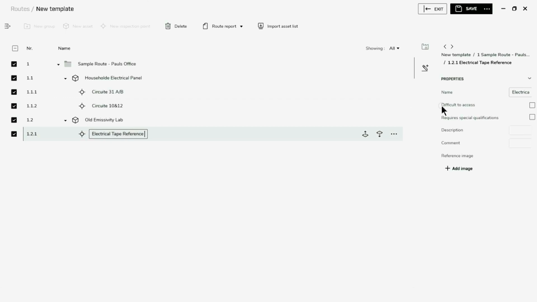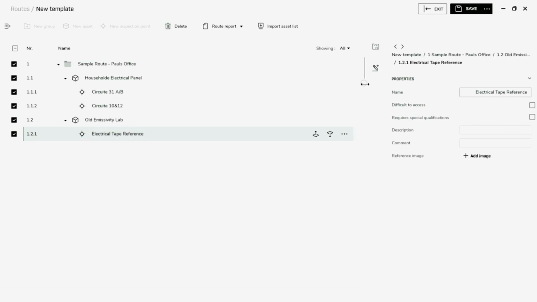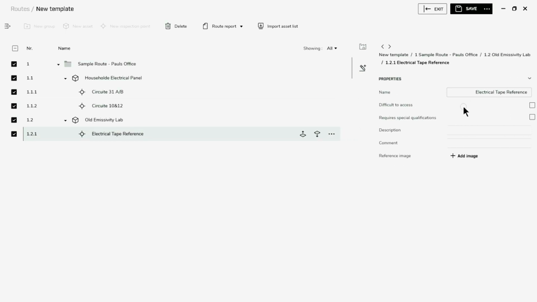And at this point, I would like to give the thermographer some specific instructions. So I'm just going to slide this so we make this bigger. And the comment I want is to have the thermographer ensure emissivity on camera is set to 0.95. Just as a reminder.